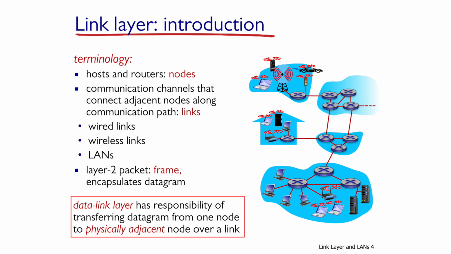The unit used by the link layer is called a frame. The frame encapsulates a datagram from the network level. The data link layer's primary objective is to send datagrams to an adjacent node that is physically connected over the link.